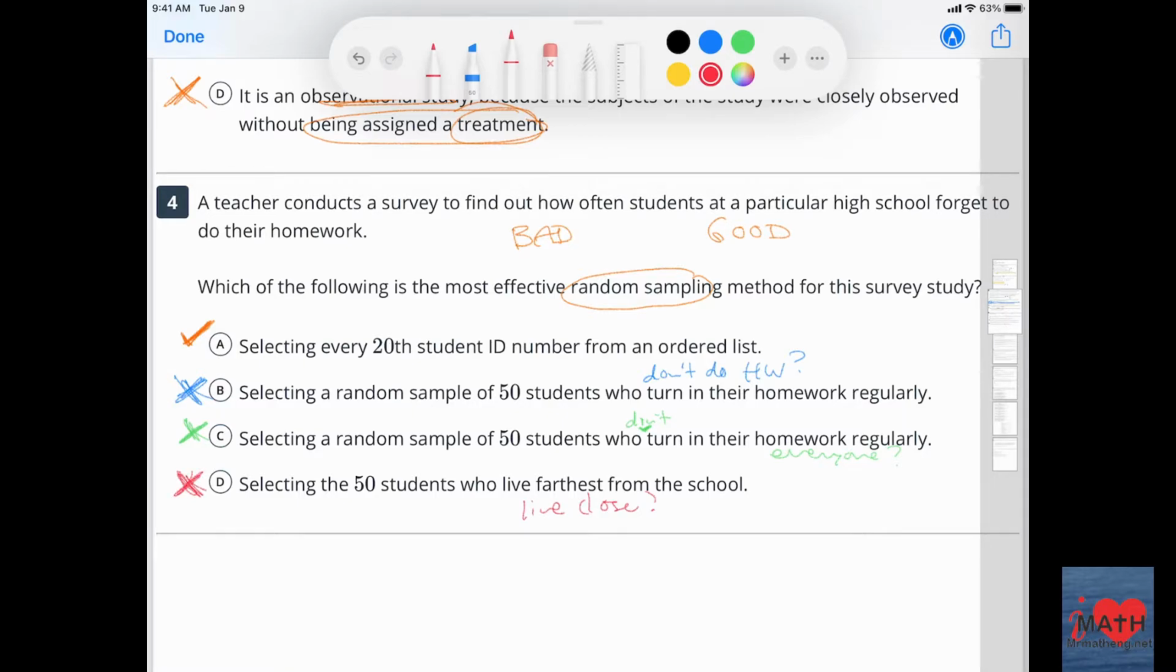All right, the answer from Edulastic: a random sample is one that is likely to represent all parts of the population without any bias toward a particular part of it. The second, third, and fourth options are all biased toward part of the population in some way. Students who turn in the homework, students with a popular teacher, and students who live far from the school. So only the first option would provide a random sample. Selecting every 20th student ID number from the ordered list would give each member of the student population an equal chance of being chosen and would lead to a random sample. Thank you, Edulastic. So A is our answer.